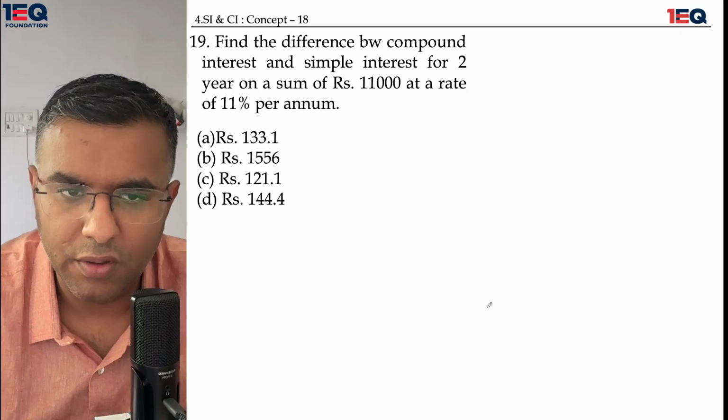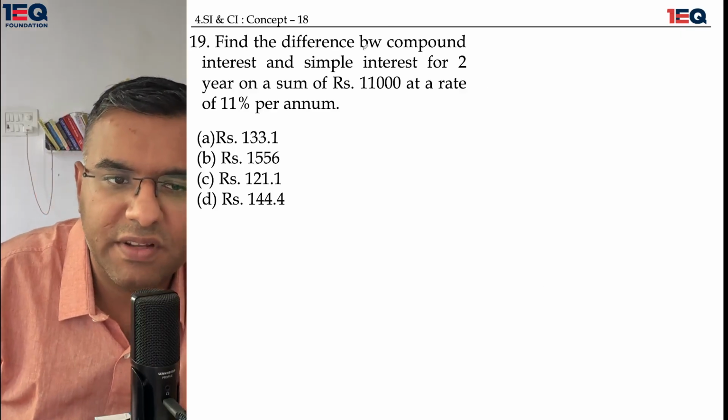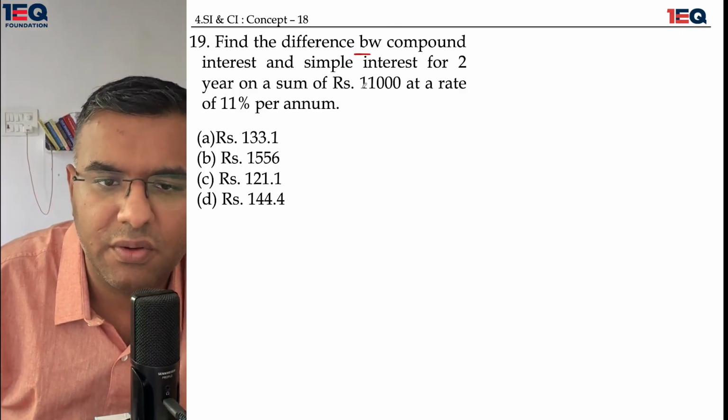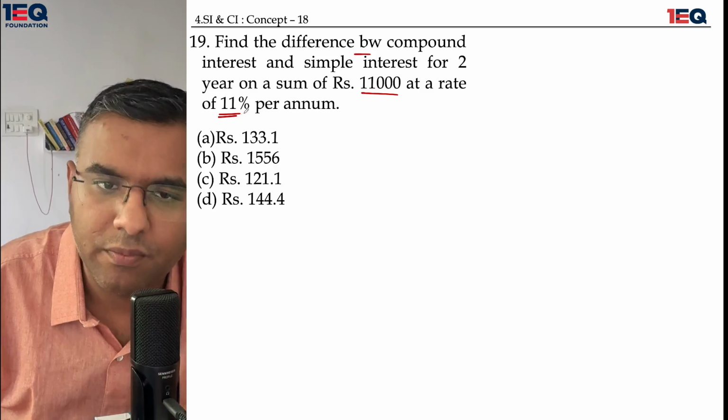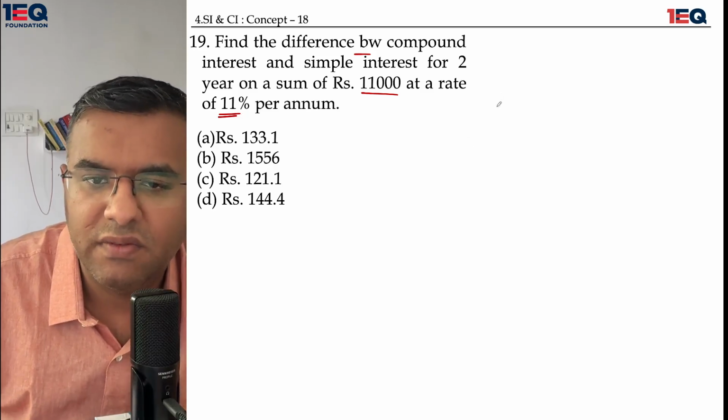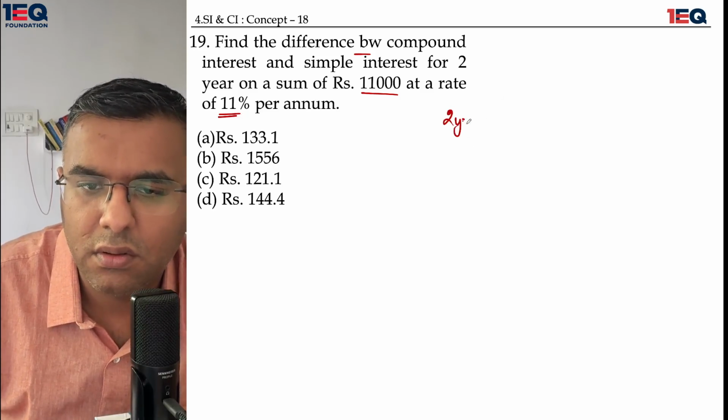Okay, moving on. Find the difference between the compound interest and simple interest for 2 years on a sum of 11,000 at the rate of 11% per annum. Okay, we have a situation of 2 years.